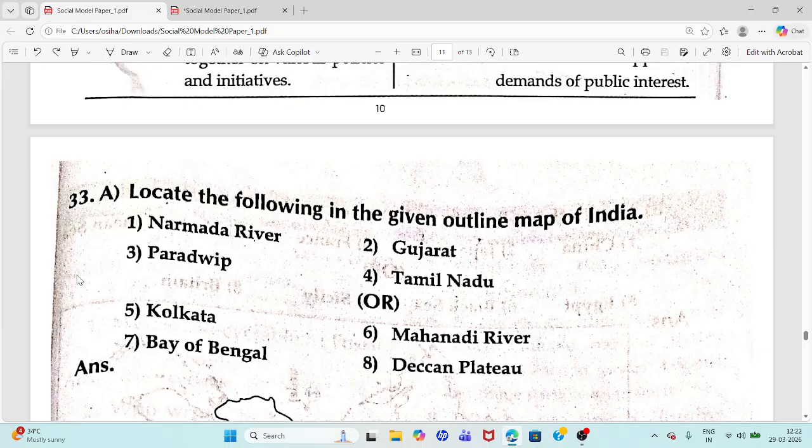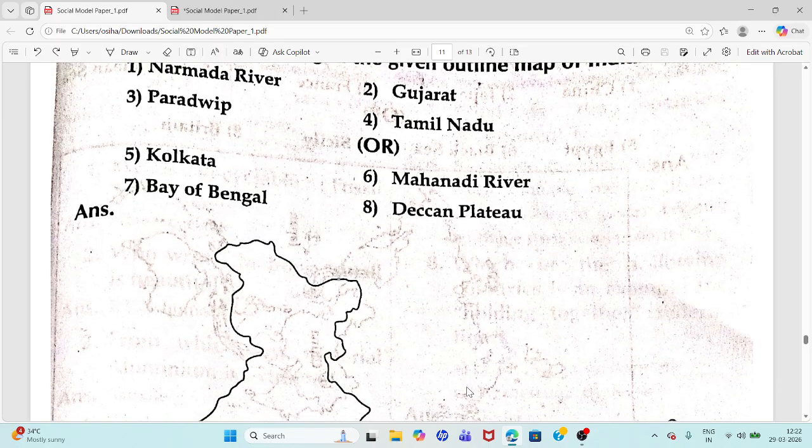Narmada River, Gujarat, Paradweep, Tamil Nadu, Kolkata, Mahanadi River, Bay of Bengal, Deccan Plateau. These you have to locate.